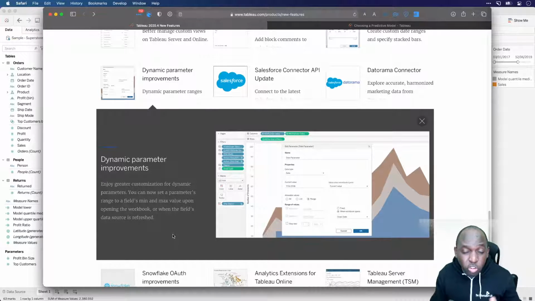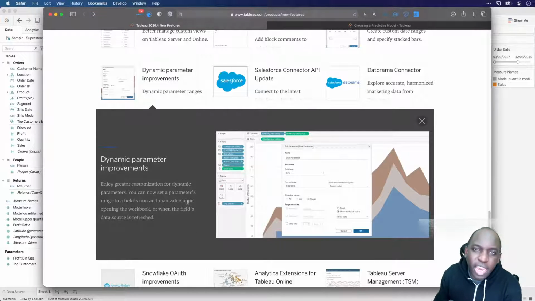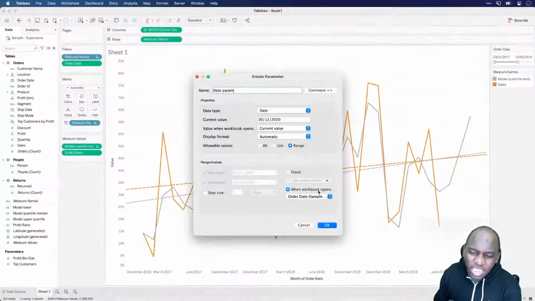Okay, you can choose a few more things. It's really sort of a light touch fix here. It's not like a breakthrough feature. Actually, two versions back they added the ability for dynamic parameters, so you could essentially get 80% of the value. But what they've been doing is just improving the experience when you use it on web edit, but also here on Tableau Desktop.